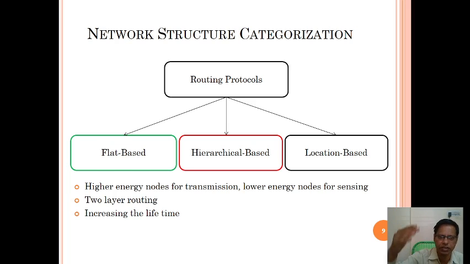As we know, hierarchical means step by step: the protocols use higher energy nodes for transmission and lower energy nodes for sensing. How is it categorized? Higher energy nodes transmit the packets, lower energy nodes send the packets. It is two-layer routing, higher and lower, and it increases the lifetime.